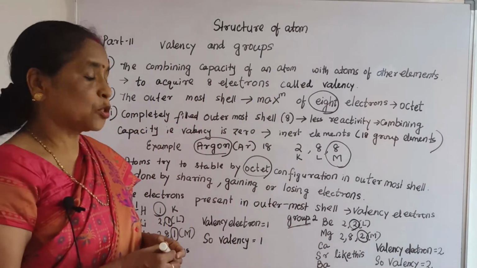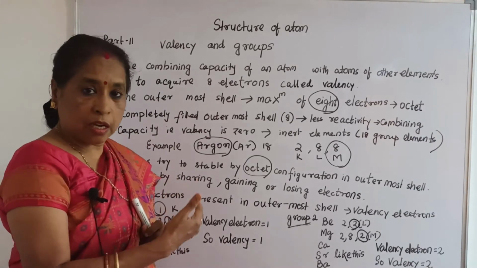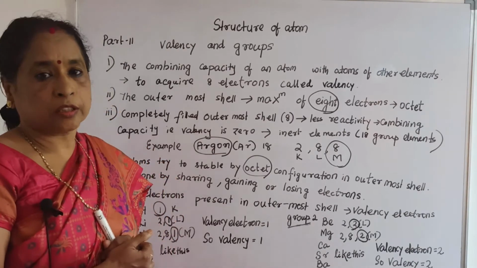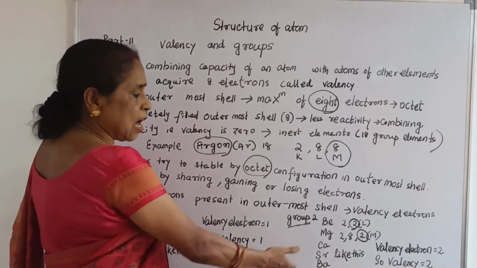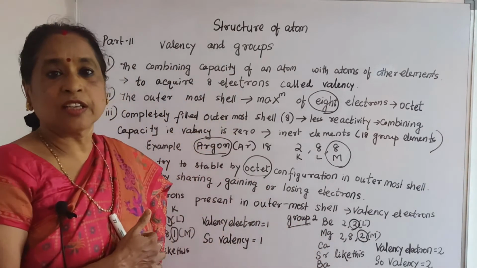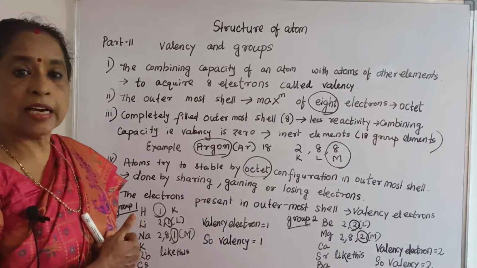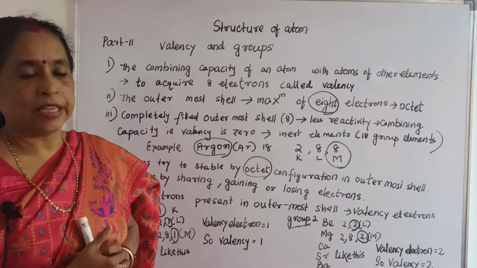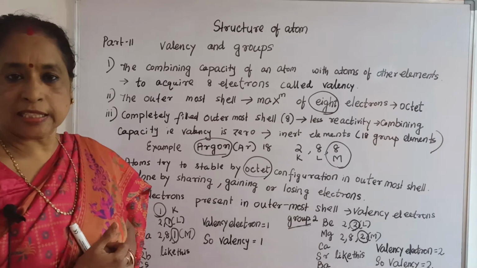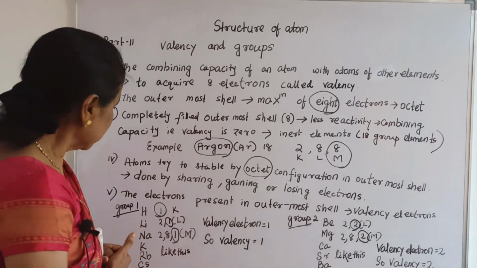And here potassium, strontium, barium, radium, these are all elements that you will learn about in higher classes, how they contain 2 electrons in the outermost shell. Now since the outermost shell contains 2 electrons, that is why the valence electron count is 2 and valency is 2. Now we will see groups 13, 14 and up to 17, what the valency and valence electrons are and how these groups are related to valency.